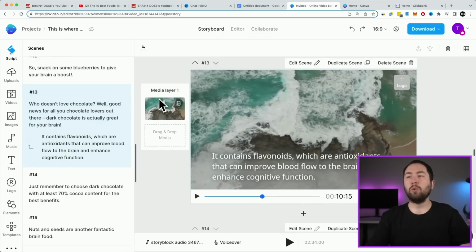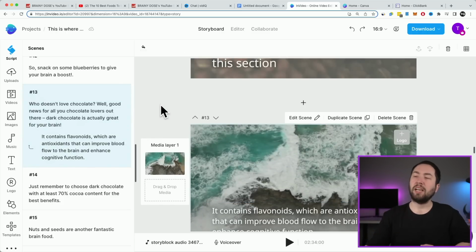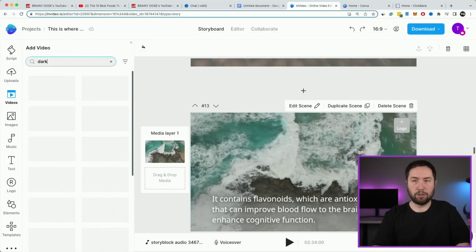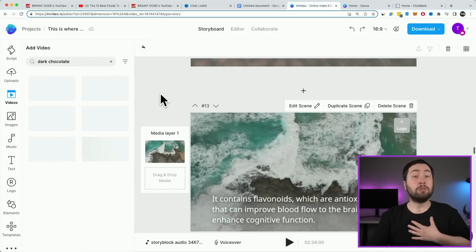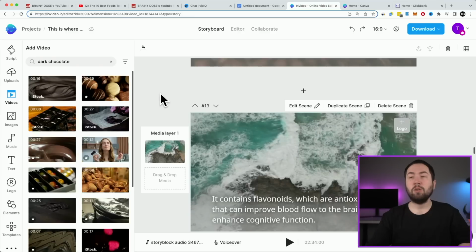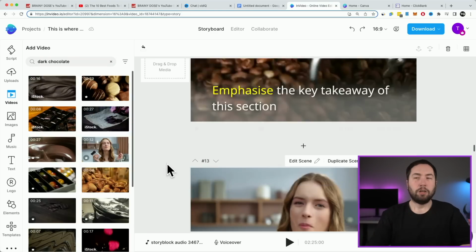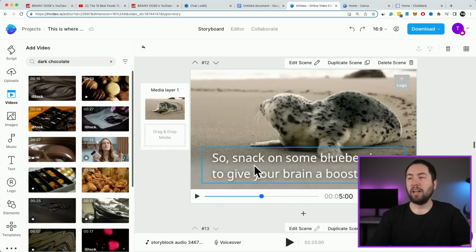And then you want to go through all of these and just make sure they make sense, because a lot of the time it's not going to be perfect. But what you can do is, right here, this is dark chocolate, right? Go to videos right here. And all you got to do is type in dark chocolate. I like using videos. You can also use images. It's totally up to you. But we could just take this one right here and put it there and then hit add. You see what I'm saying? It's really that easy. All you got to do is click a couple buttons.